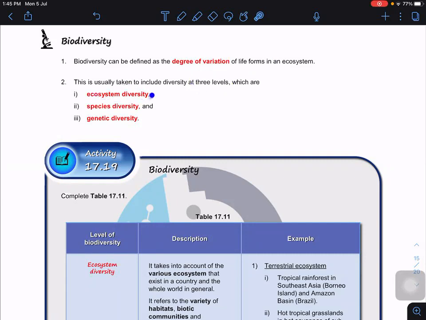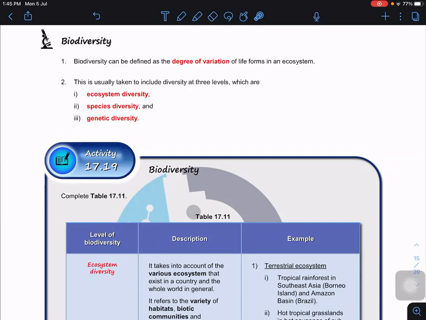First, ecosystem diversity, second, species diversity, and third, genetic diversity. They are inclusive in this case. When we talk about ecosystem diversity, each ecosystem will have its own species diversity. Each species also will have its own genetic diversity. So when you talk about ecosystem diversity, you have to include the species diversity and genetic diversity together. So they are inclusive in this case. Are you clear? They are inclusive.